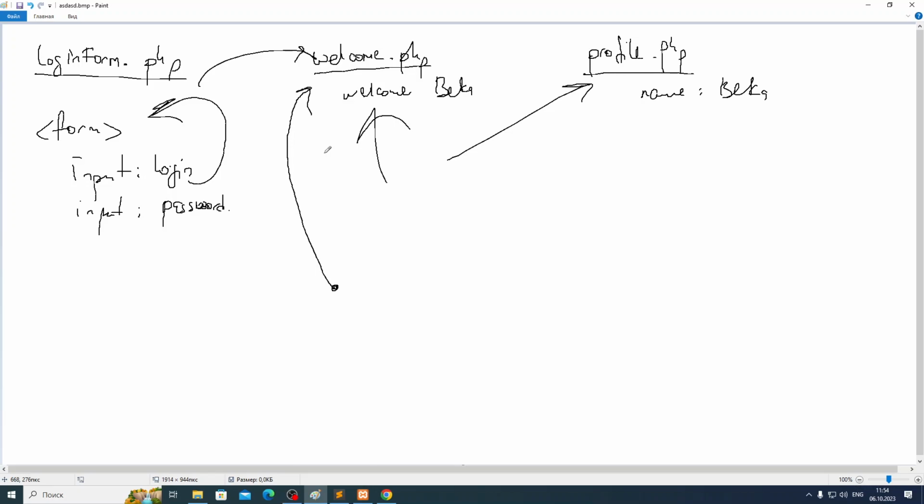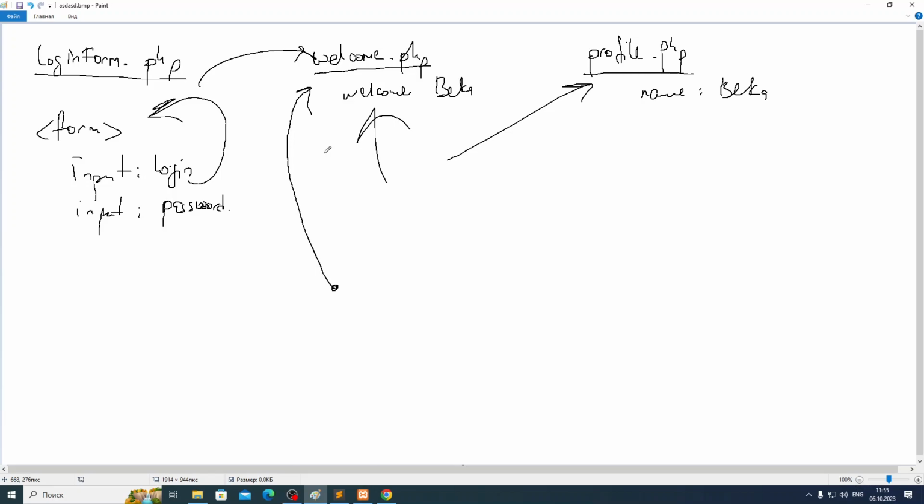So my question is, we have to do something so we can understand inside welcome PHP: did he submit the form and come to me, or is he coming to me directly, just putting welcome PHP inside the URL and accessing it directly? Do you understand the question? We have to do something. Maybe in each file we need to double check the login and password. Yeah, in each file.